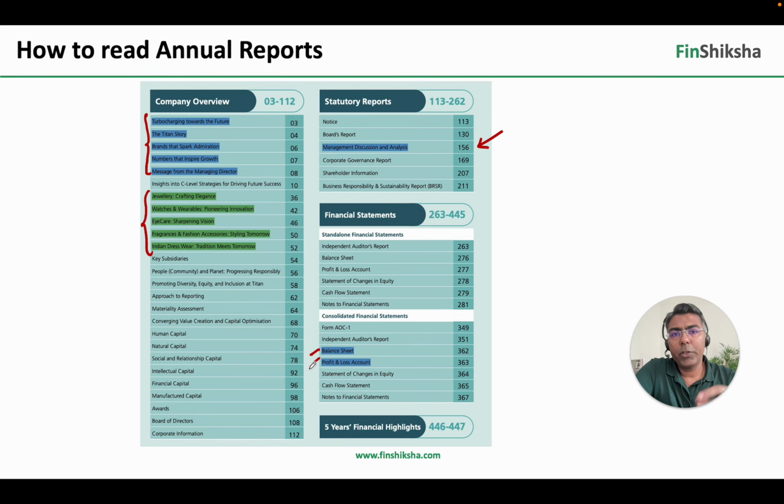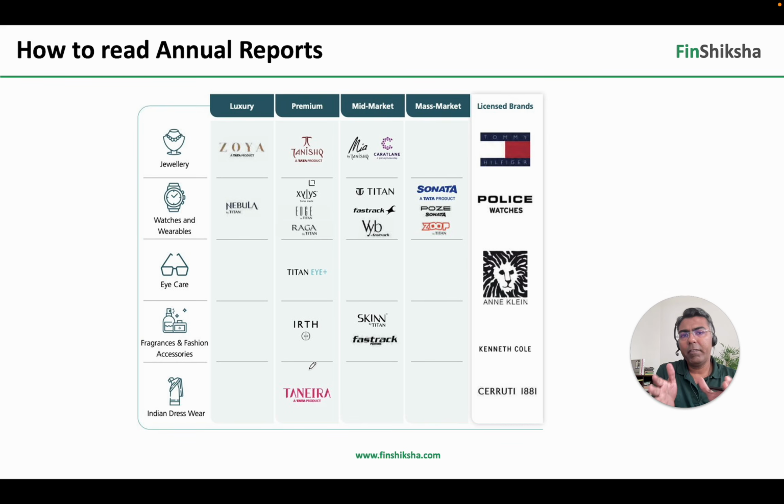So Titan का example use करते हुए we will look at certain specific components of this report जो कि हमें information देगी consumer durables industry के बारे में, retail industry के बारे में और company के बारे में. Right? So सबसे पहले when we start this report, you'll come across all the brands that Titan has across all the segments. So this gives you an idea about the segments therein: jewelry, watches, eye care, fragrances, fashion, accessories, and Indian dress wear. Right? Then within that, the segmentation of the brands that exist, right from luxury to premium to mid market to mass market, what are the brands that are available.